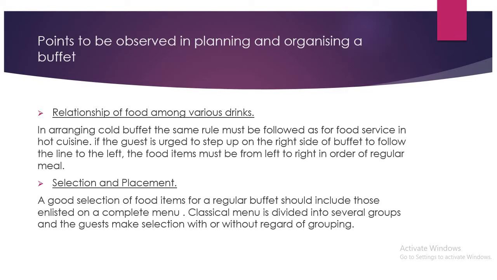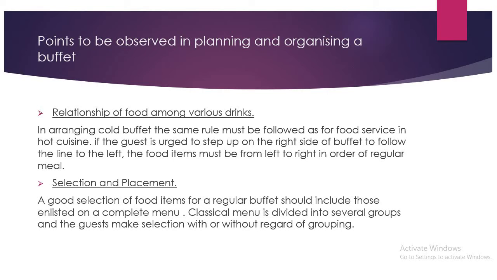So, points to be observed in planning and organizing a buffet. If we want to organize or plan a buffet, what all things do we need to keep in mind before planning it? The first thing that we need to observe is the relationship of food among various dishes.